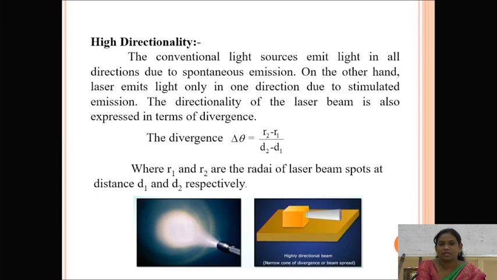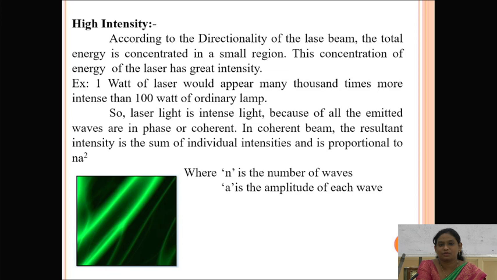Then coming to the next one, the second characteristic of laser is intensity. Based upon the directionality of the laser beam, the laser light source has a high amount of intensity. Why? Because the total radiation is concentrated in a small region, so the concentration of energy gives a high amount of intensity. So we can say the laser light source has a high intensity.